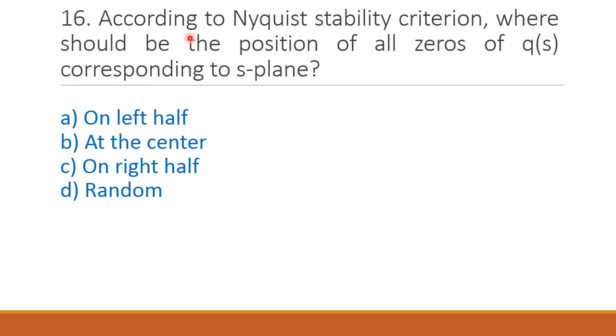Next question, according to Nyquist stability criterion, where should be the position of all zeros of Q of S corresponding to the S-plane? Option A on the left half, option B at the center, option C on the right half, option D random. The correct answer is option A, on the left half.